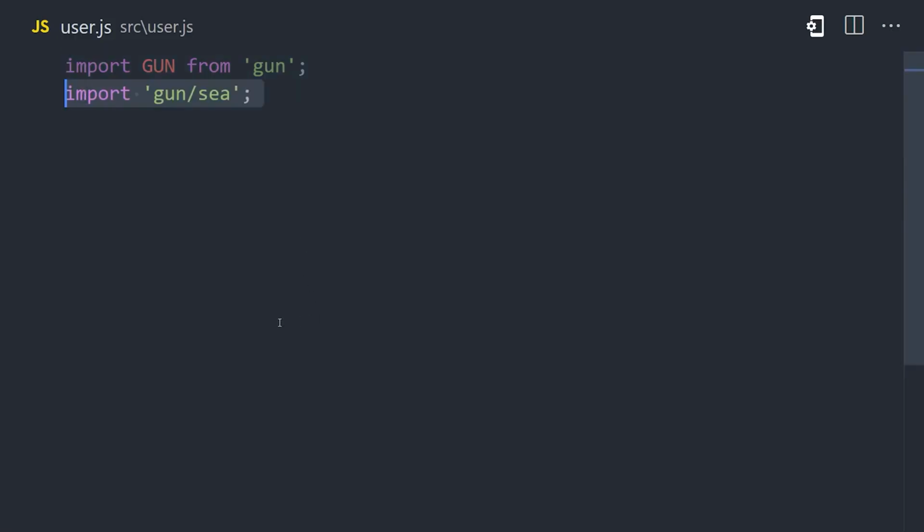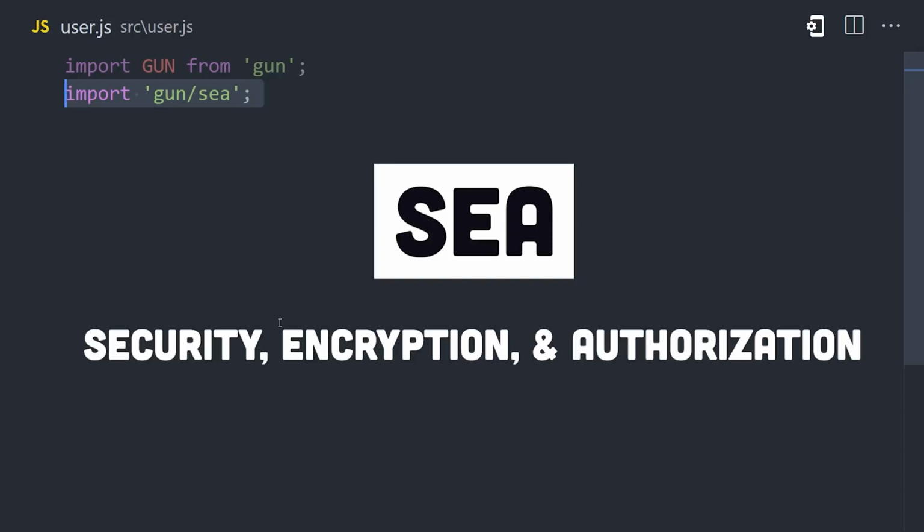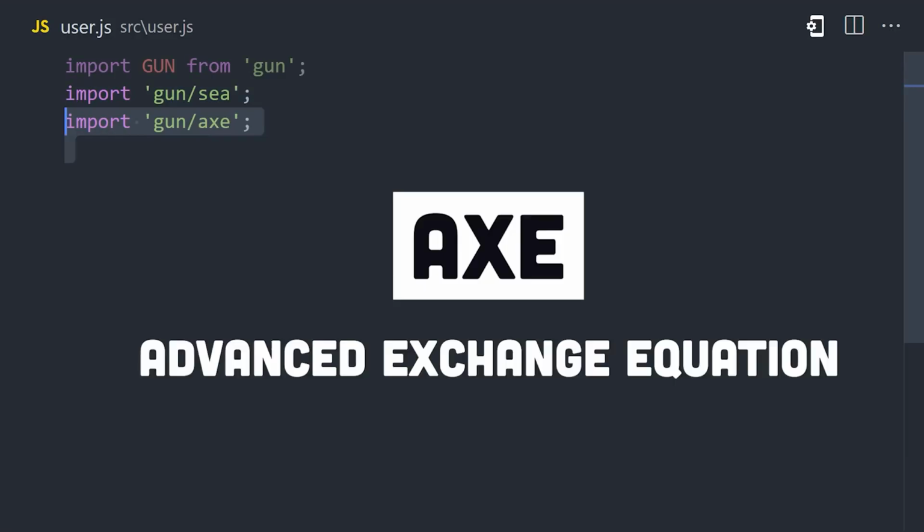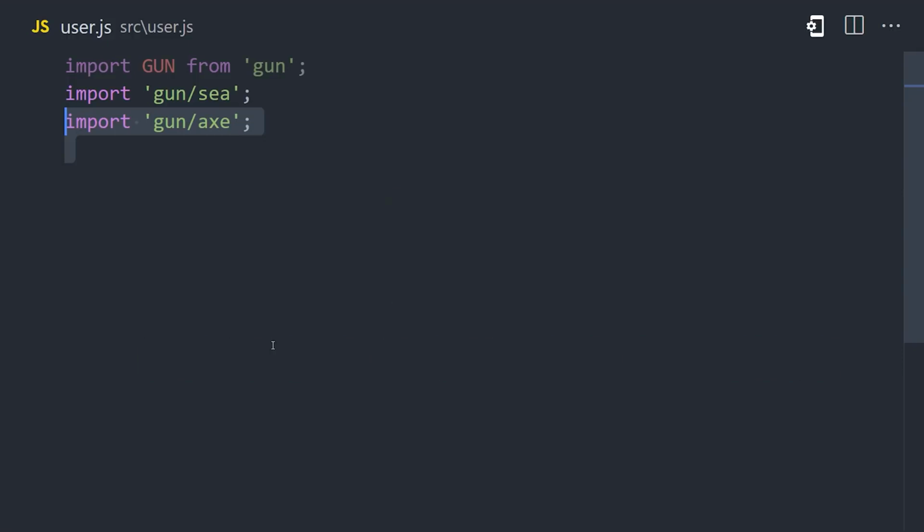The first one, SEA, which stands for Security, Encryption, and Authorization, is the module that enables user authentication. Next, we have AXE, which stands for Advanced Exchange Equation, and is basically an alternative way to connect peers together and tends to be more performant for a chat app like this, and there's a whole doc on it if you want to learn more.